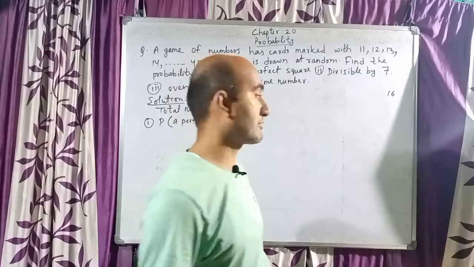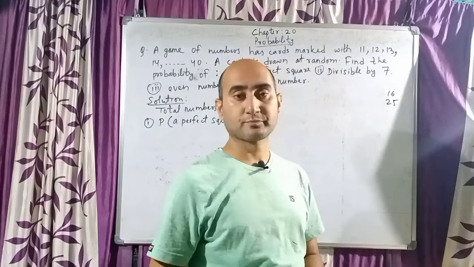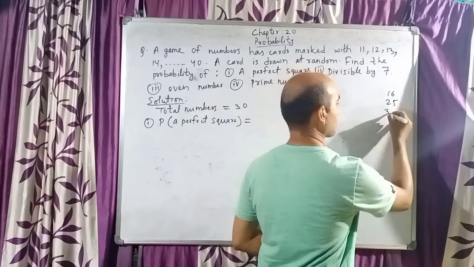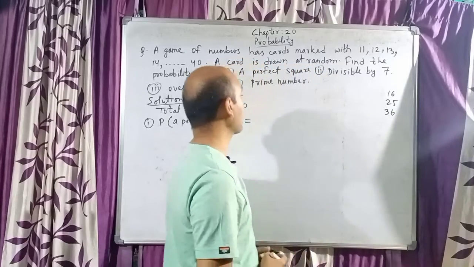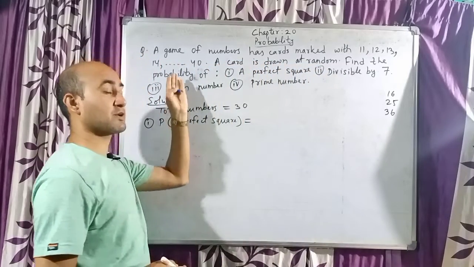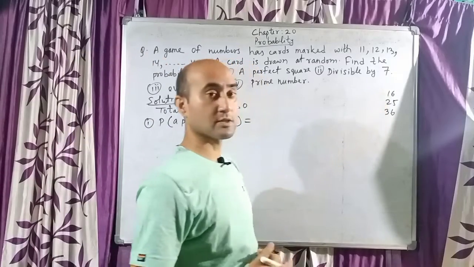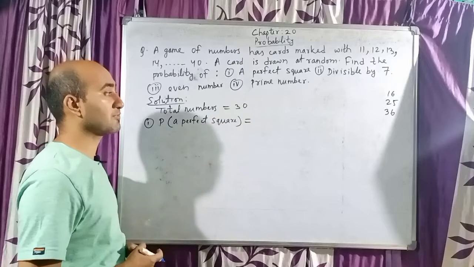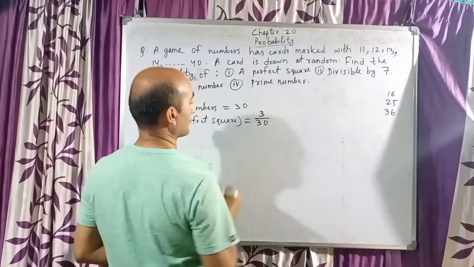Square of 5 is 25. So 25 is the second number. Next one, square of 6 is 36 and square of 7 is 49. And 49 will not come in the given case because the last number is 40. So I can say there are 3 numbers which are perfect square numbers, and they are 16, 25, 36. So I can say 3 out of 30.